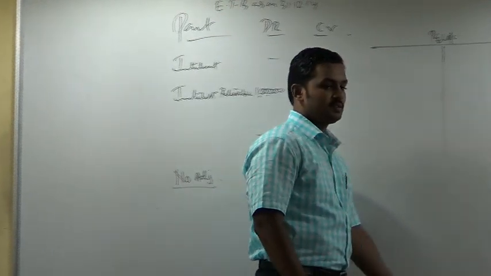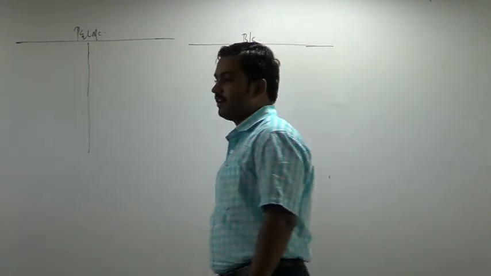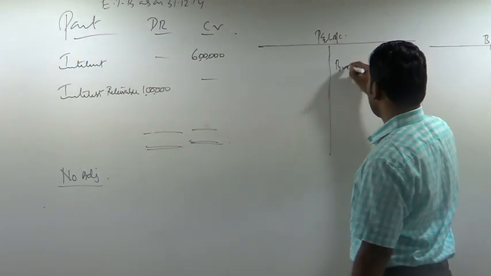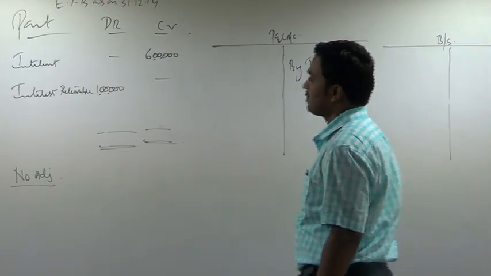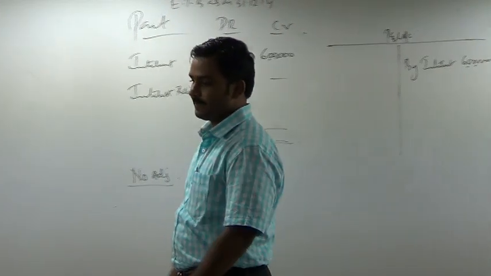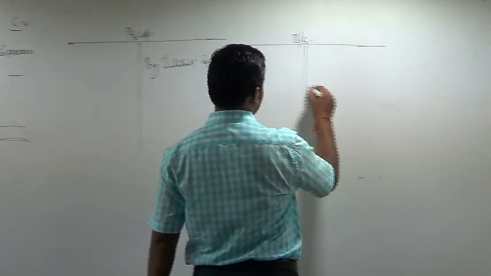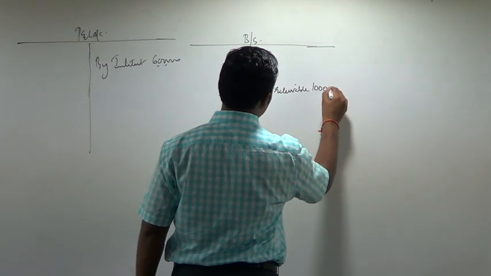No adjustments. How will you deal with it? Interest, showing credit balance 6 lakh. Where will you show it? Profit and loss account, credit side. By interest, 6 lakhs. Where do you show interest receivable? Balance sheet, asset side. Interest receivable, balance sheet, asset side, 1 lakh. Over.